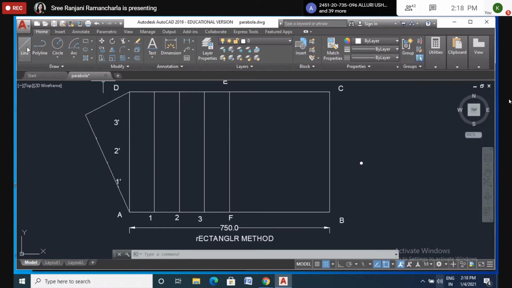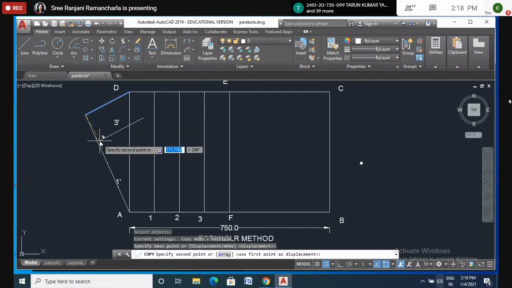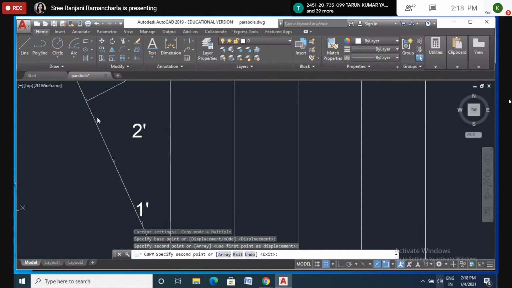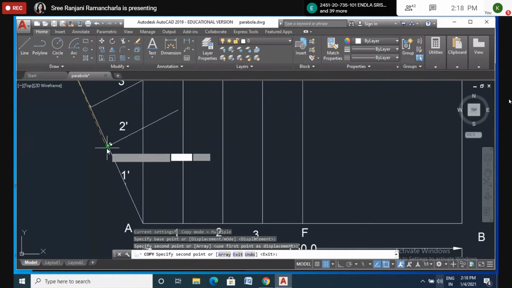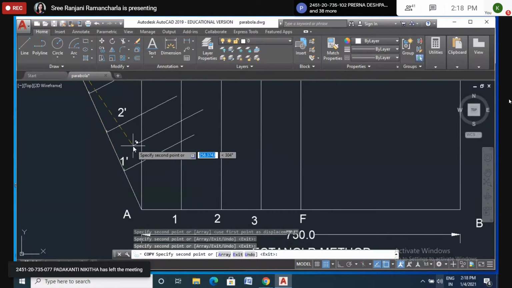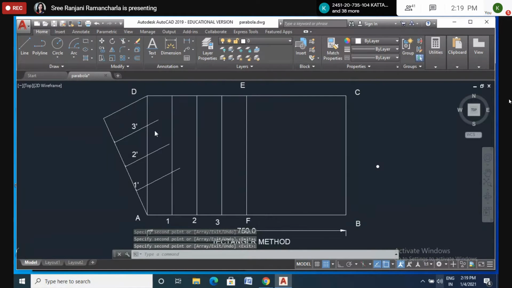So here what I do, I will copy this one instead of drawing. I will copy in this way. And now you don't bother about the AutoCAD commands. Later on we will explain to you. Okay, that's clear. Then I want to remove these extra lines.